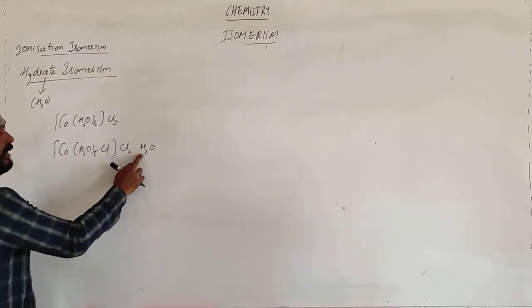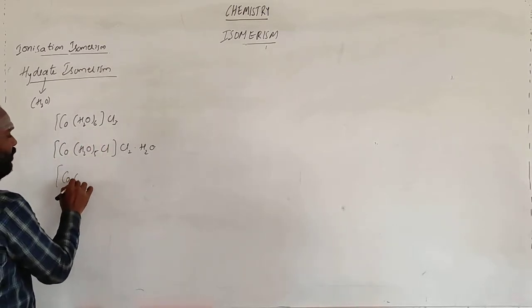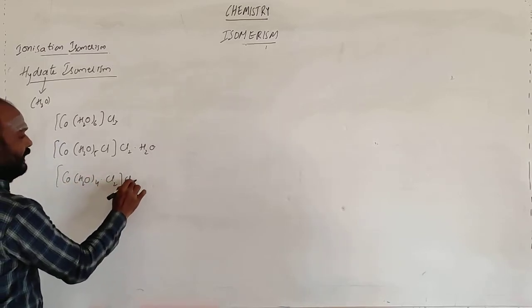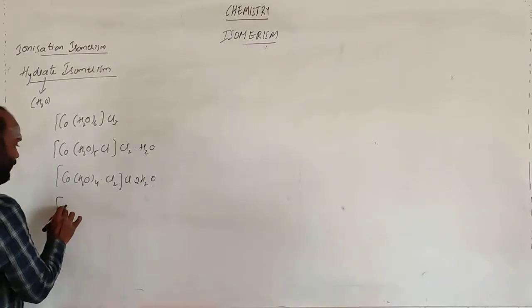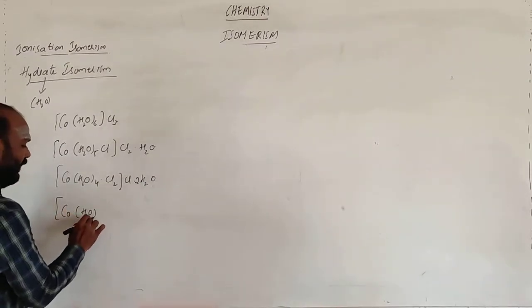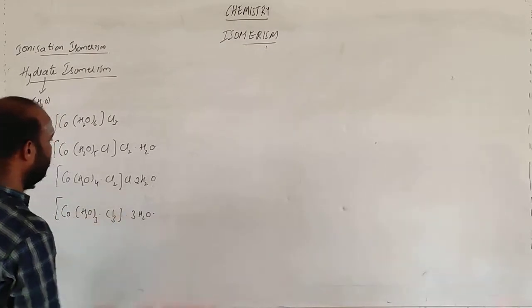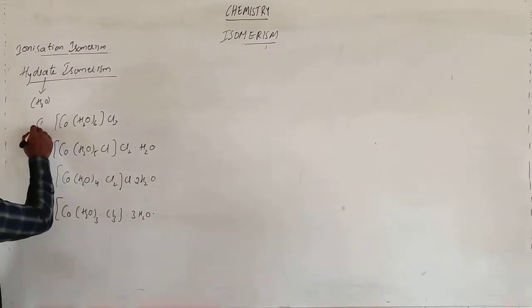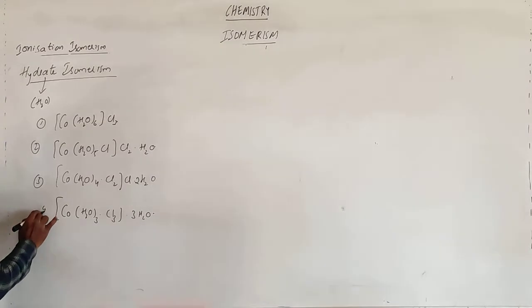See, one water molecule has come outside. This is one more: Co, H2O 4 times, Cl2, Cl2, H2O. This is one more: Co, H2O taken thrice, Cl3, 3H2O. So if I compare, this is molecule 1, this is molecule 2, this is molecule 3 and this is molecule 4.